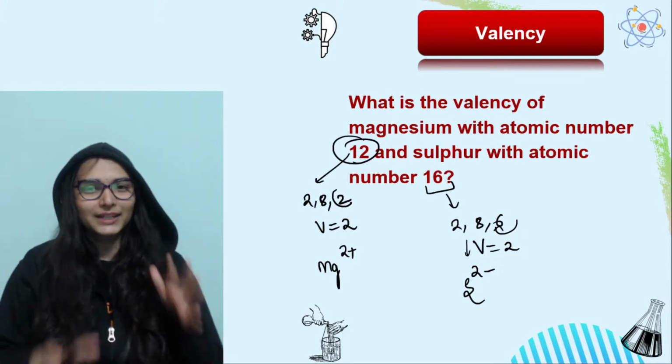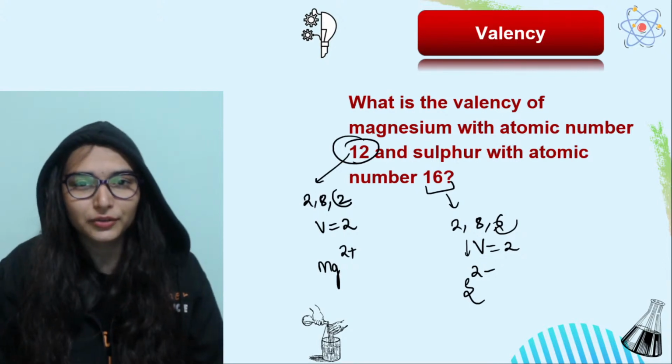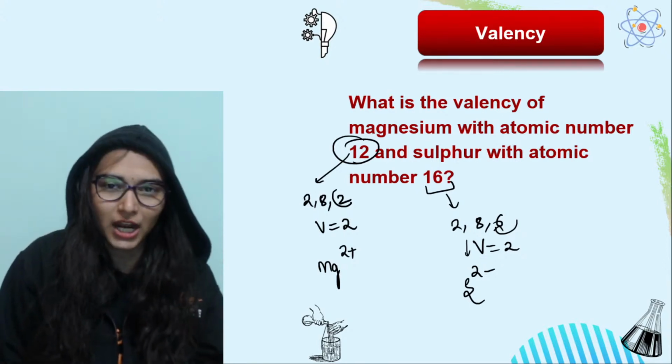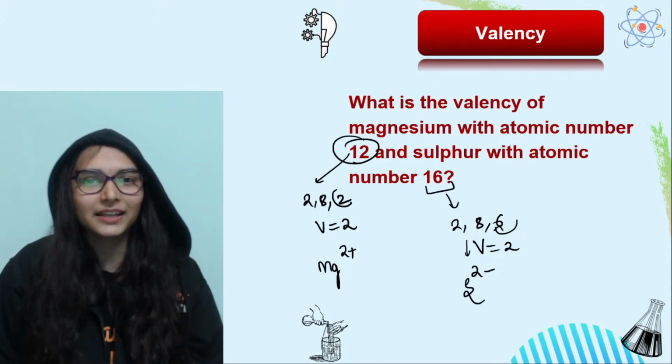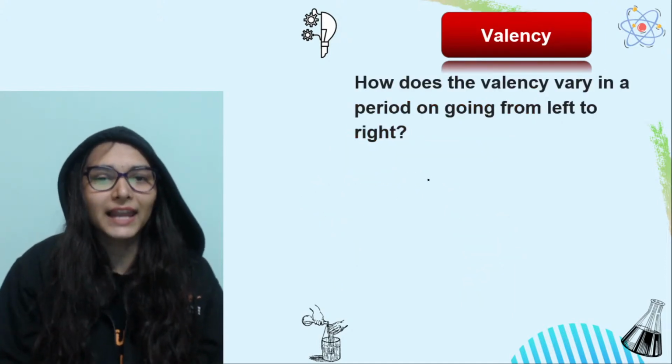So you understand how valency also determines the sign of the charge. If electrons are lost, then a plus charge, a cation. And if electrons are gained, in that case an anion, the negative charge. That is simple.